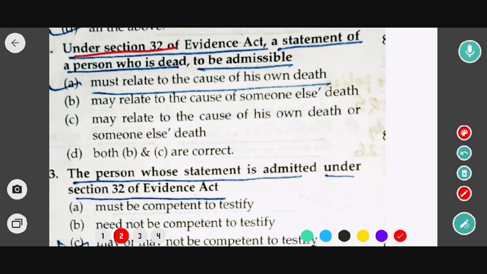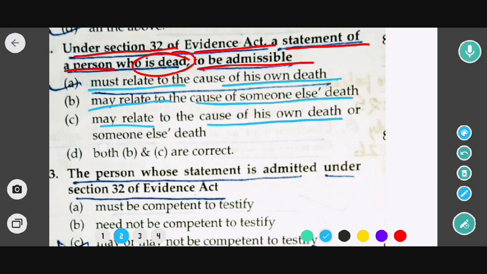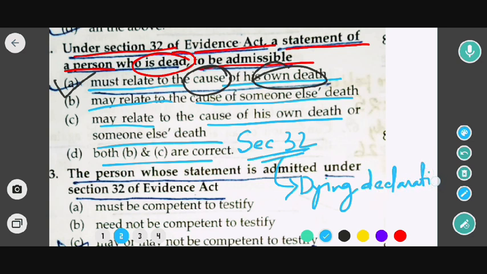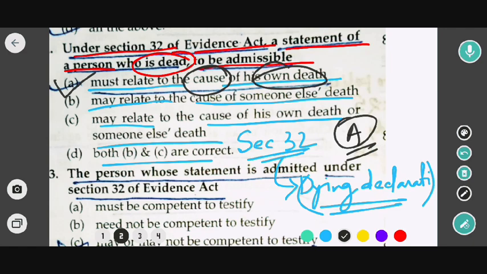Look at the next question: under section 32 of the Indian Evidence Act, a statement of a person who is dead is to be admissible. Options are: must relate to the cause of his own death; may relate to the cause of someone else's death; may relate to the cause of his own death or someone else's death; and both B and C. So the correct option would be option A, that is must relate to the cause of his own death. Section 32 is all about dying declaration. What is section 32 of the Indian Evidence Act saying? It is all about dying declaration. So in this case, option A would be the correct answer. Now move to the next question.